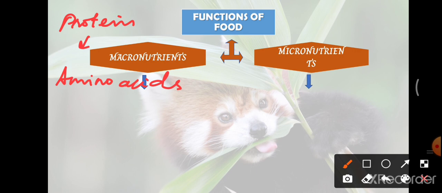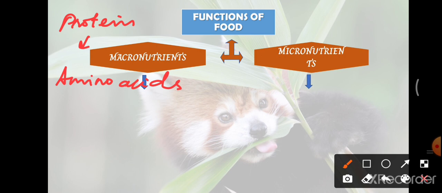Essential amino acids are those which cannot be produced by our body, and non-essential amino acids are produced by our body. So these non-essential amino acids can be produced by our body, so we need not take them through our food. But when it comes to the essential amino acids, we have to take them in our food because they cannot be produced by our body.